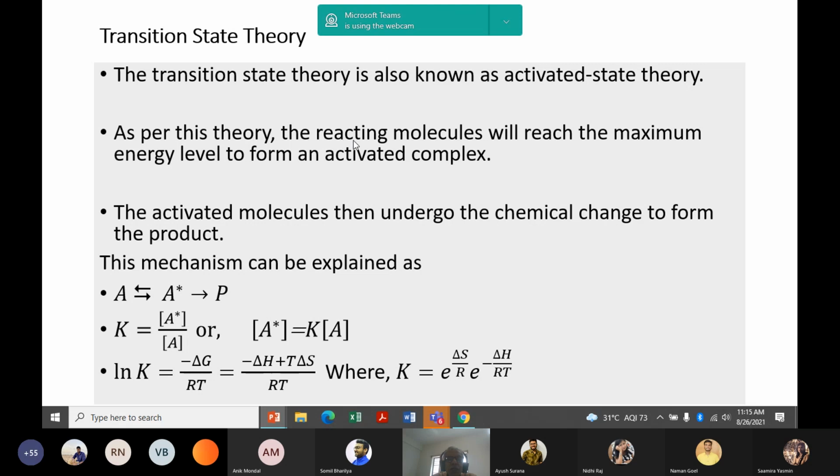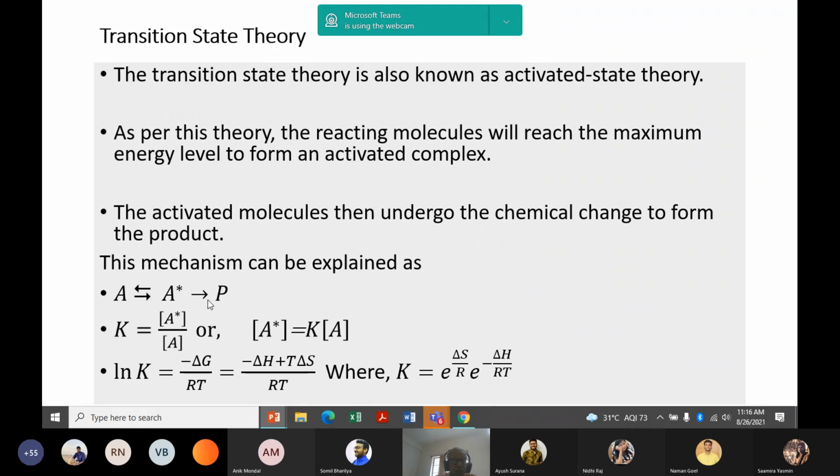And as per this theory, reacting molecules will reach the maximum energy level to form an activated complex. And this activated complex is A star. So you can say it is activated complex theory also. Whatever this A star, either activated state or activated complex of A star, A star to P is giving the actual product forming reaction.